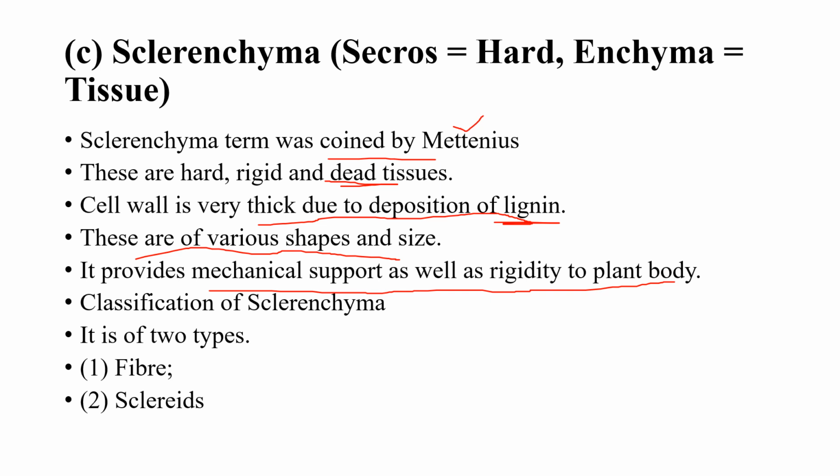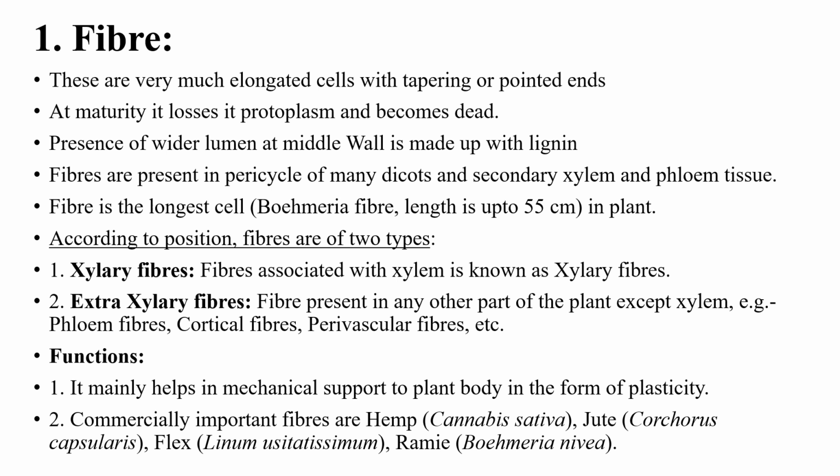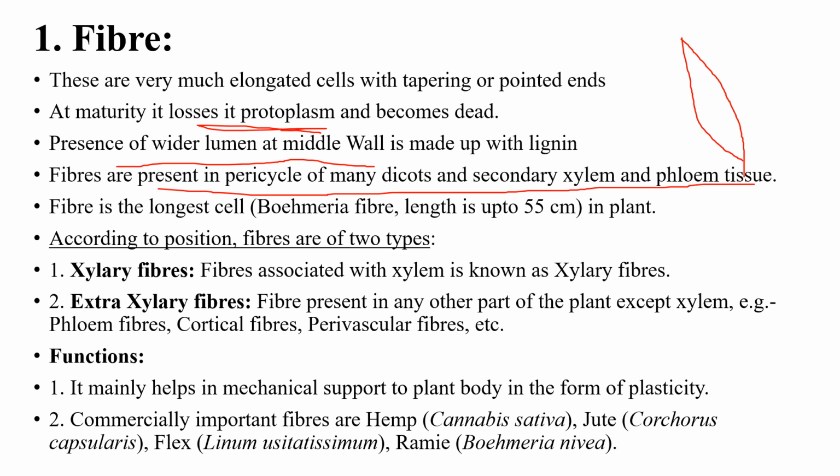Classification: it is of two types, one is fiber, one is sclereid. Fibers are much elongated with tapering and pointed ends like this. At maturity, they lose their protoplasm and become dead. There is a wider lumen in the middle, and the wall is made up of lignin. Fibers are present in the pericycle in many dicots and in secondary xylem and phloem tissue. Fiber is the longest cell, in Boehmeria fiber in the plant.